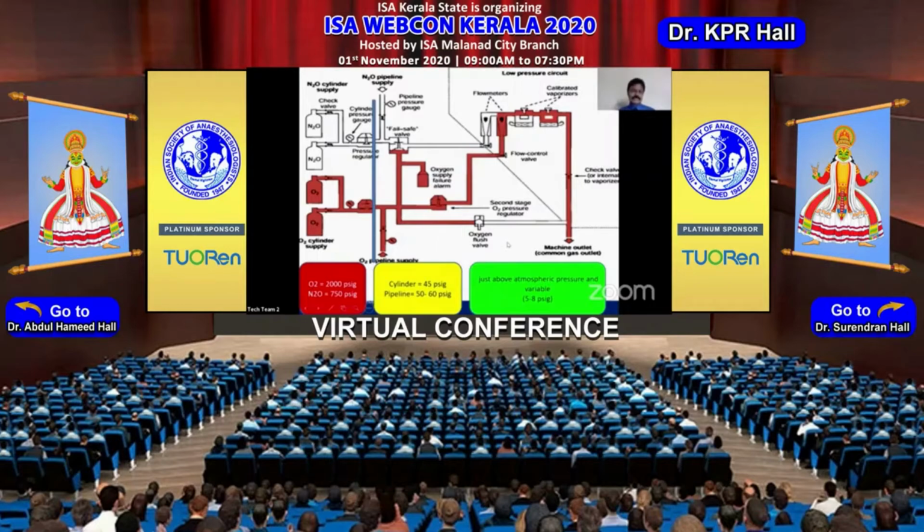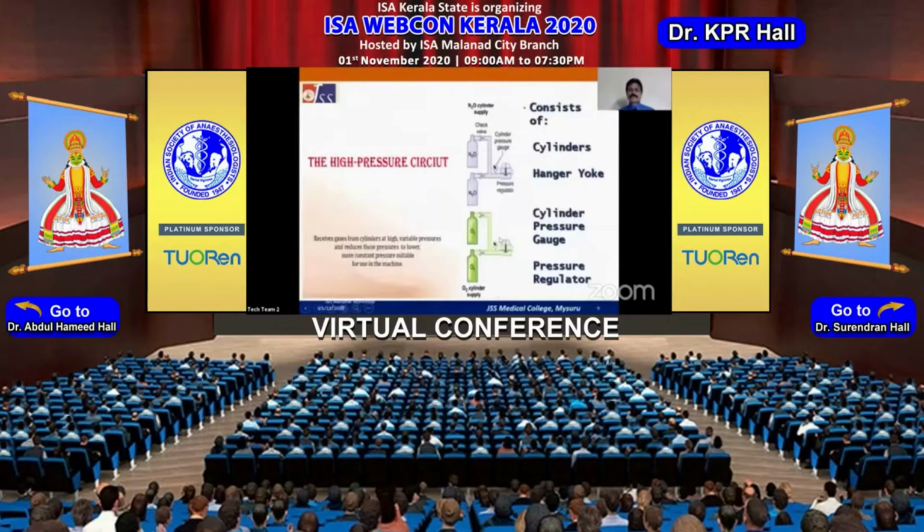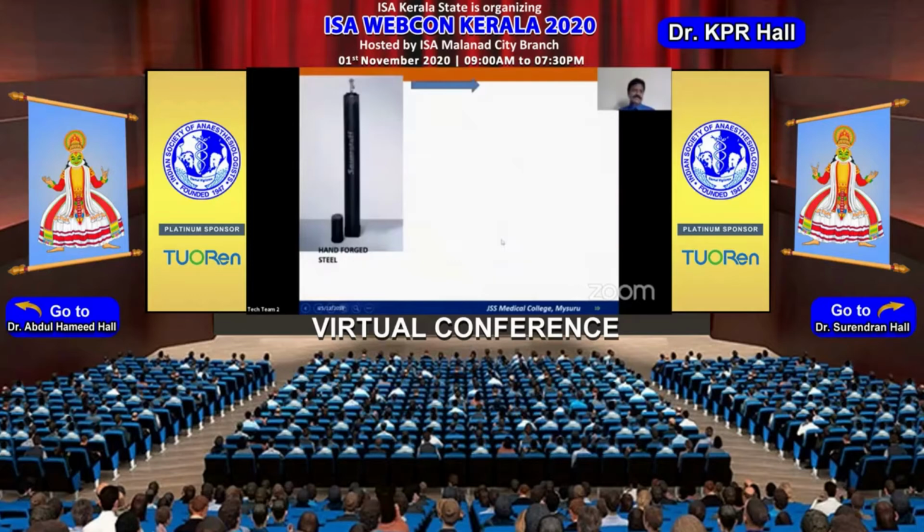Let us discuss all the safety features in each of these high pressure, intermediate pressure and low pressure systems. Now the high pressure system has the cylinders, hanger yoke assembly, cylinder pressure gauges and the pressure regulators. We all know that a lot of safety features have been adopted in the cylinders.